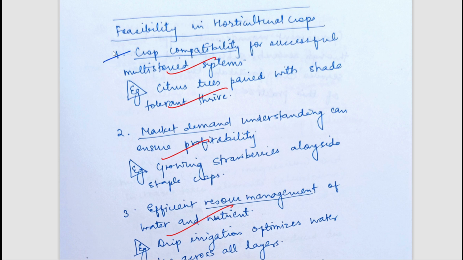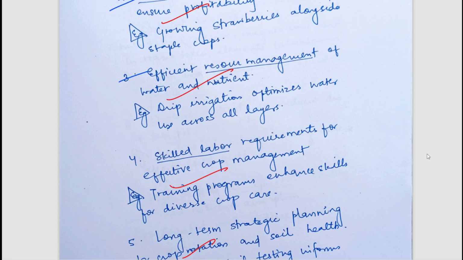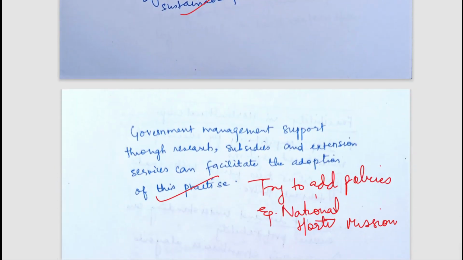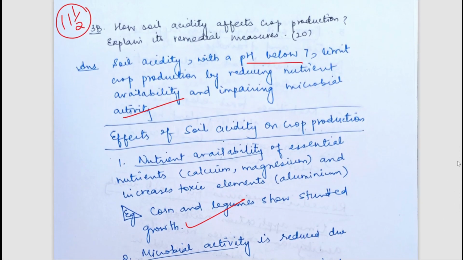Feasibility has also been mentioned: crop compatibility, market demand, we can grow various crops at a similar time, resource management should be proper, skilled labor should be there. All these things have been well mentioned. You can simply pause and read the answer, and it is well concluded. In conclusion, we could try to add missions such as the National Horticultural Mission, which can help in developing proper multi-storied cropping systems. Various extension services for these systems can be provided. So a good answer. Now let's move to the next question.